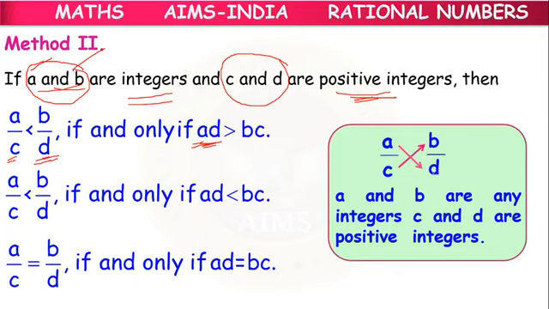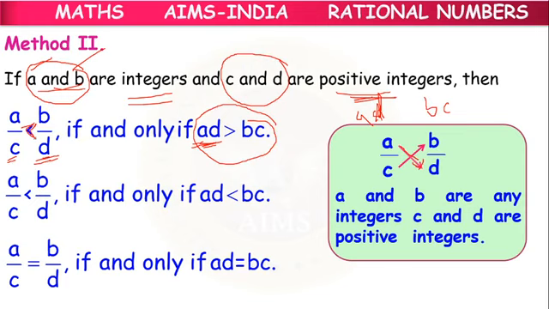Means here we are doing crisscross multiplication like this. A multiplying with D, C multiplying with B. If A and D are multiplied, we will get AD. B and C multiplied, we will get BC. The first condition is AD is greater than BC. So then the first fraction will be less.